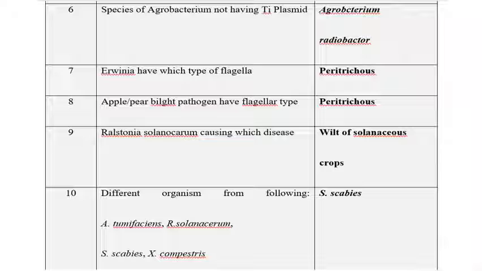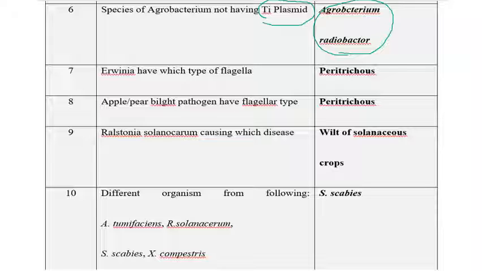Next one is species of Agrobacterium not having Ti plasmid. Among the given options, Agrobacterium radiobacter doesn't have any Ti plasmid because Agrobacterium radiobacter is a biocontrol agent which is employed against Agrobacterium tumefaciens, which is responsible for crown gall disease.